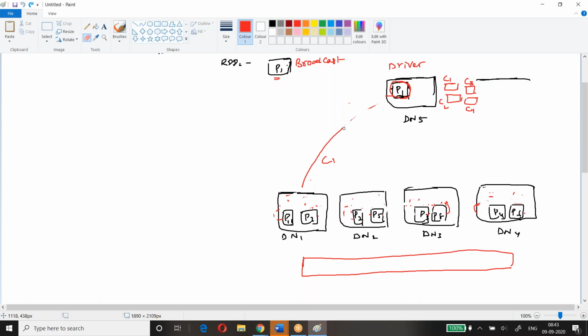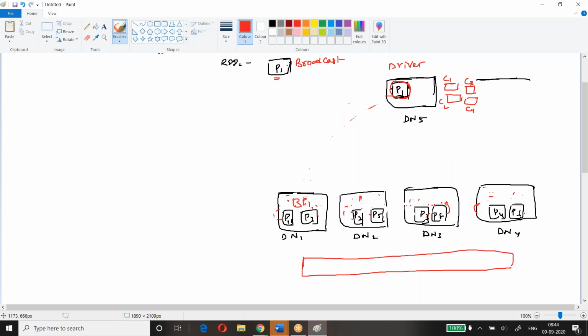Now what will happen when distributing here, not task wise, we need to understand it executor wise. This smaller data set, the broadcast variable, I'll say BV, I'll say BP1. So this BP1, broadcast variable 1, will be available with this executor. I'll write it inside.